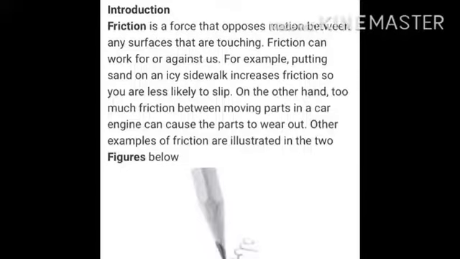For example, when a block is pulled by a force F toward the right, the force of friction acts towards the left, and when the block is pulled by the force F towards the left, the force of friction acts towards the right. It means the force of friction always opposes the motion, or is opposite to the motion.